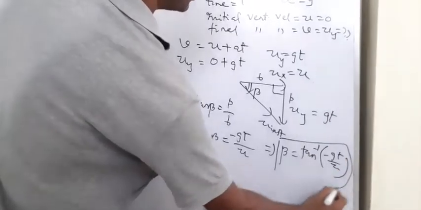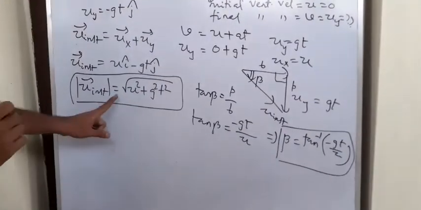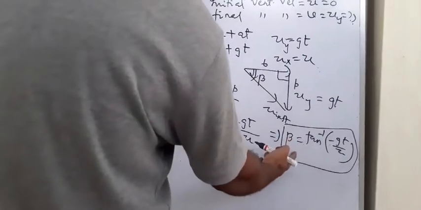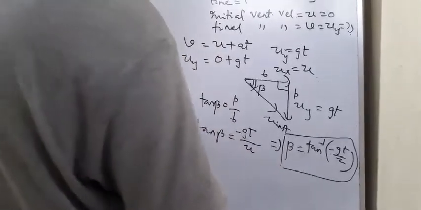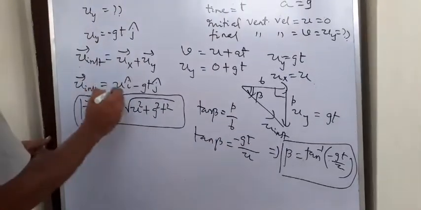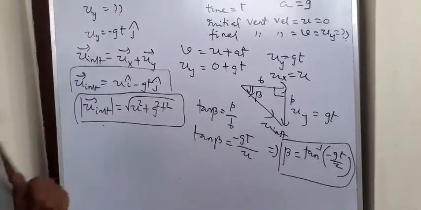So this equation will give me magnitude of instantaneous velocity. This equation will give me direction of instantaneous velocity. Magnitude and direction of instantaneous velocity will make it a vector quantity. So this is the vector notation or expression for instantaneous velocity.